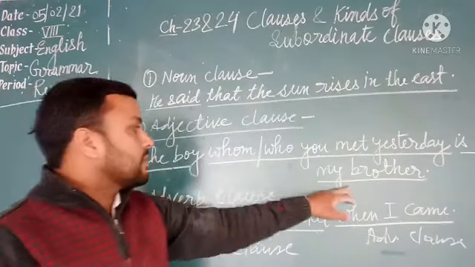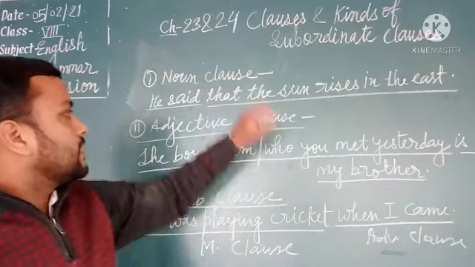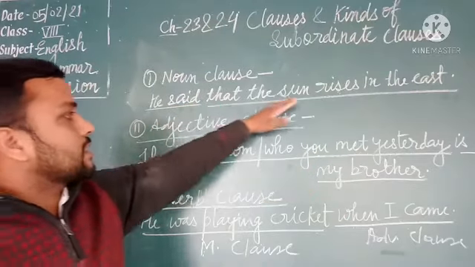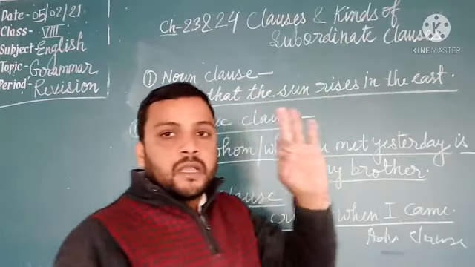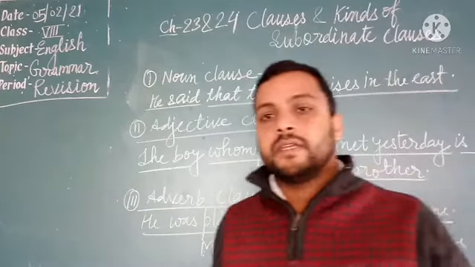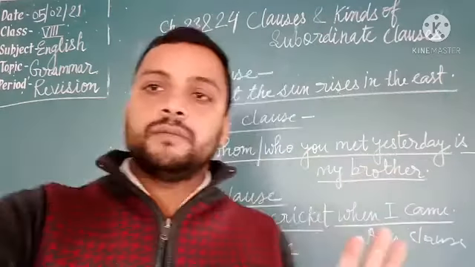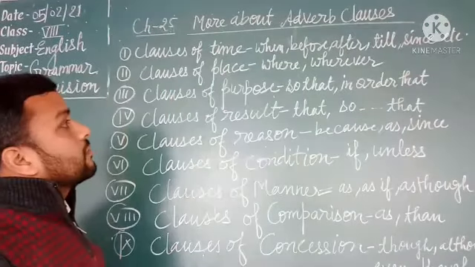The boy is my brother, main clause, and whom you met yesterday, subordinate adjective clause. He said, main clause, that the sun rises in the east, subordinate noun clause. This means a clause has its own subject and predicate. This is compulsory. Okay? Students, now see more about adverb clauses.